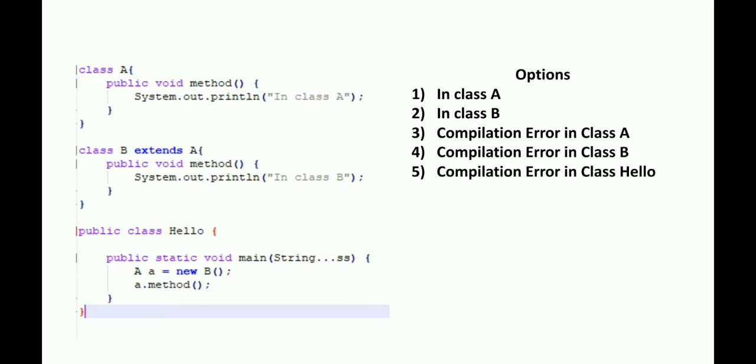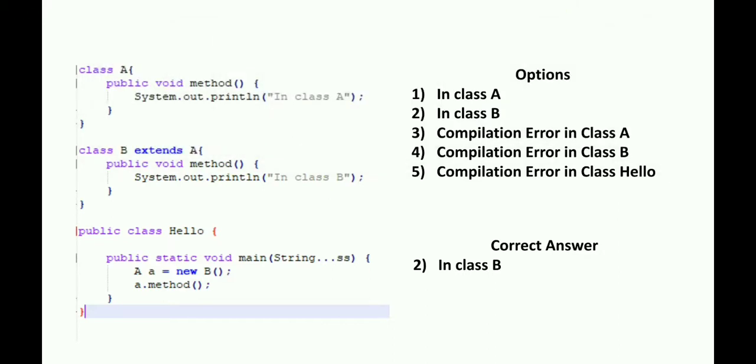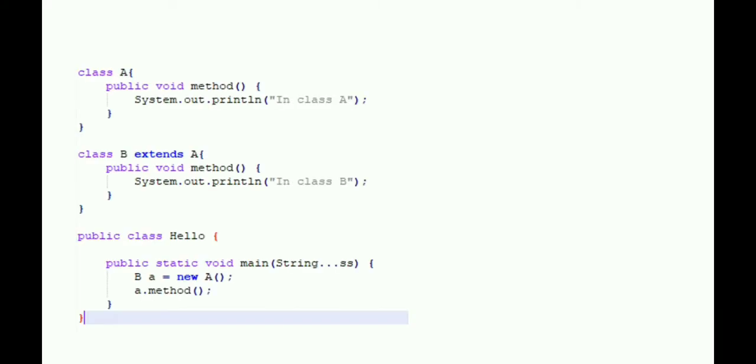Okay, let's move to the answer. Yes, the correct answer will be in class B, because in this case overriding is happening. That's why we have got the output from class B.